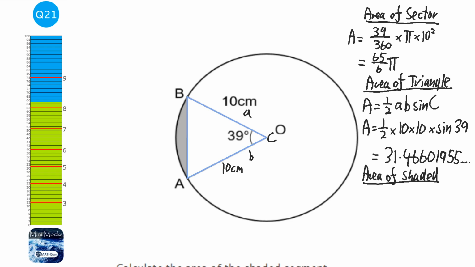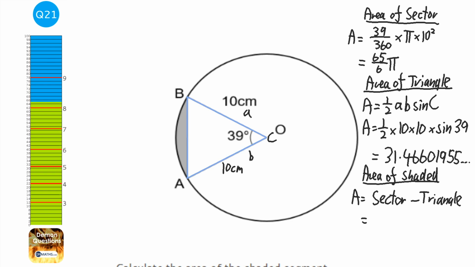bit is going to be the sector area take away the triangle area. So 65 over 6 pi, take away 31.46.